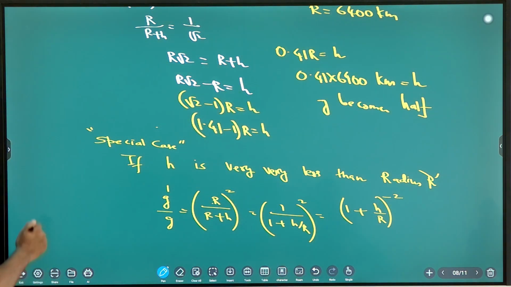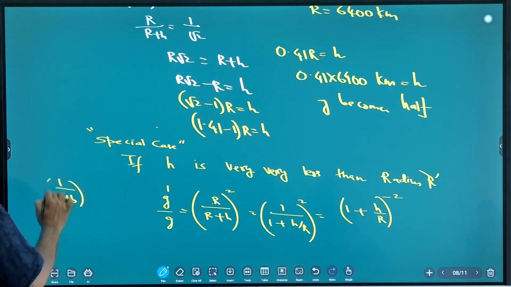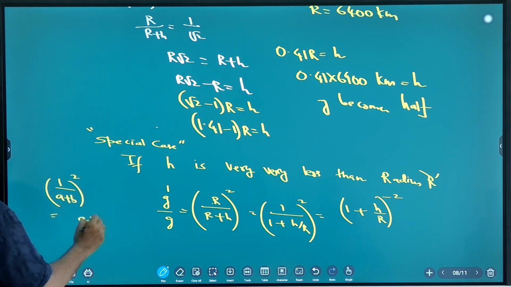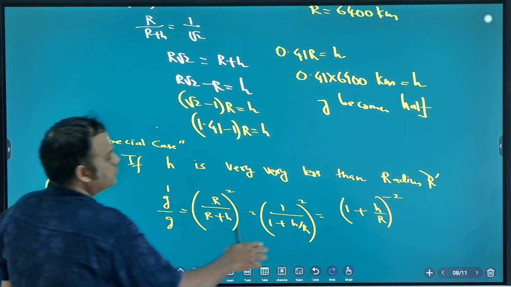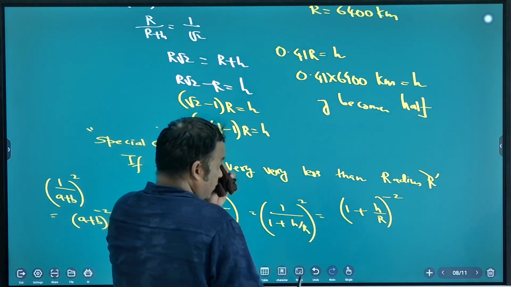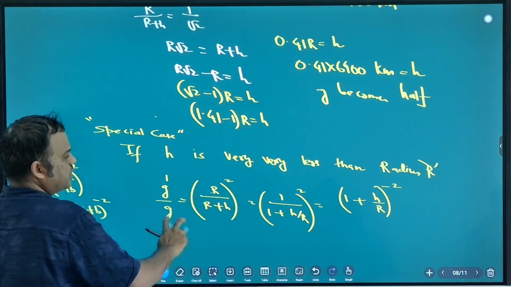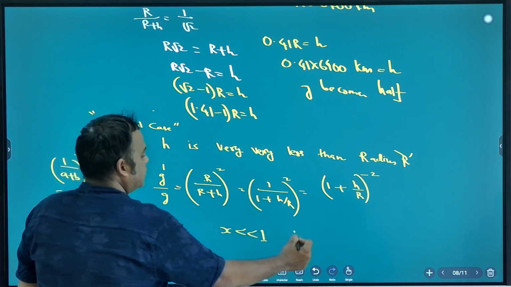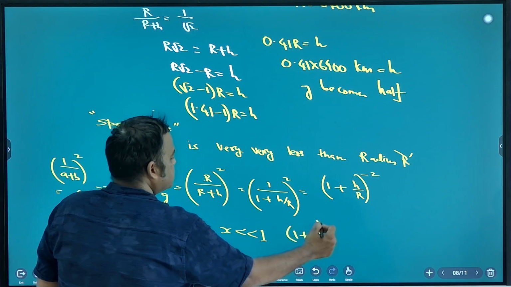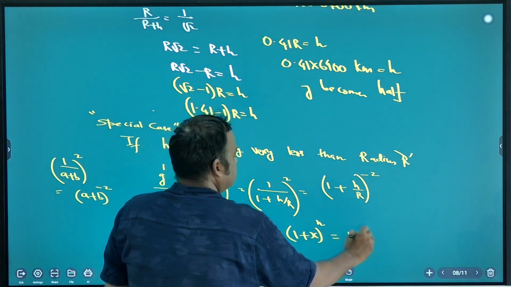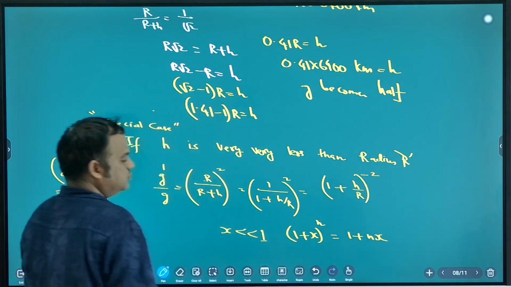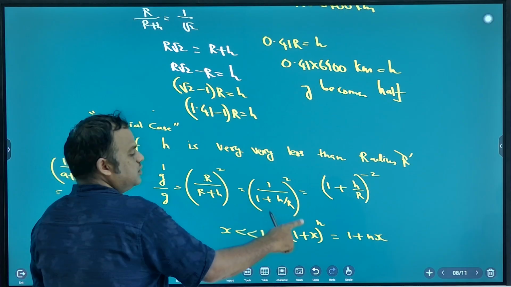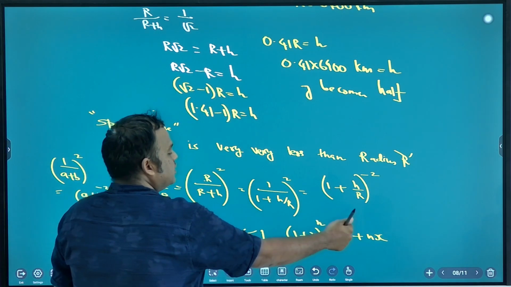Okay. Are you getting this? Suppose 1 upon A plus B power 2. So what do you write this? 1 upon A plus B power 2 is A plus B power minus 2, correct? So this is clear, everyone? Now after this, what you do, if x is very less than 1, then 1 plus x power n can be written as 1 plus nx.